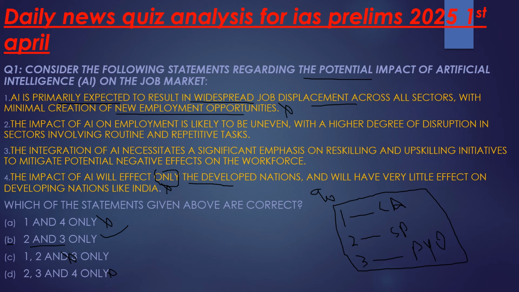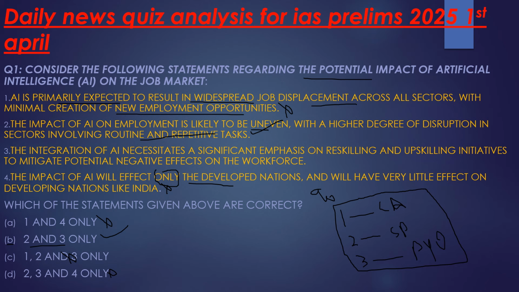Let us see what these two statements talk about. Second statement: the impact of AI on employment is likely to be uneven, with a higher degree of disruption in sectors involving routine and repetitive tasks. 100% correct. Nothing wrong with the statement.